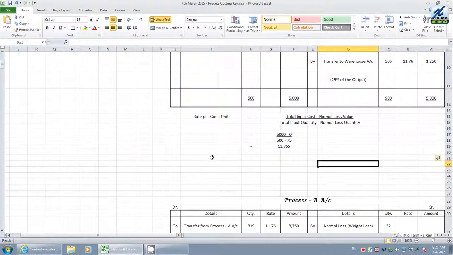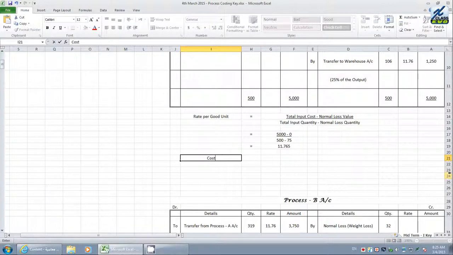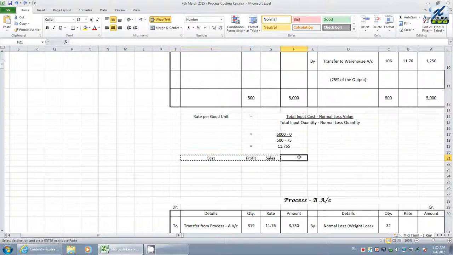I would like to draft here the magic box of calculations. What are the calculations here? Cost. Next is what? Profit. And then you must know about sales. Sales value, I'll take here. Cost, profit, and sales we have to take.